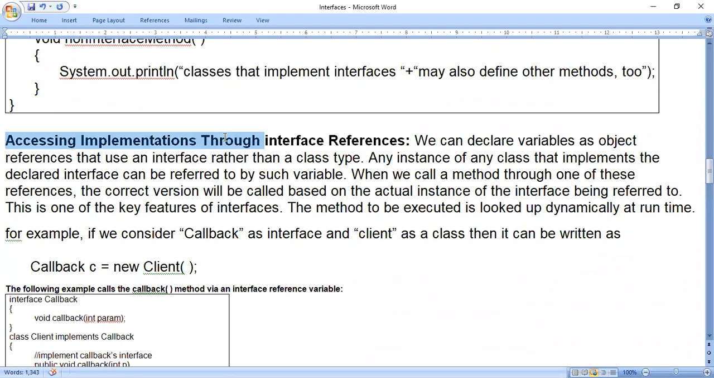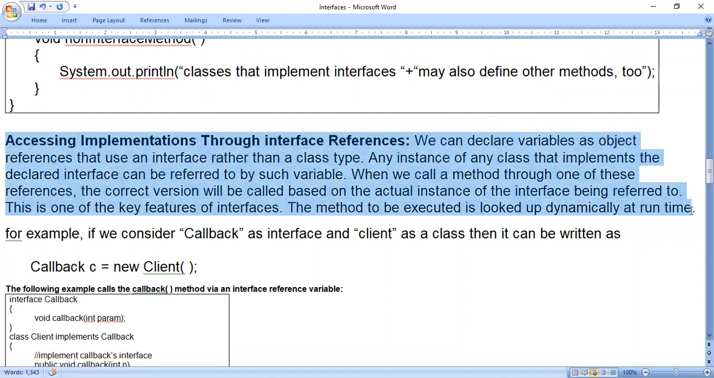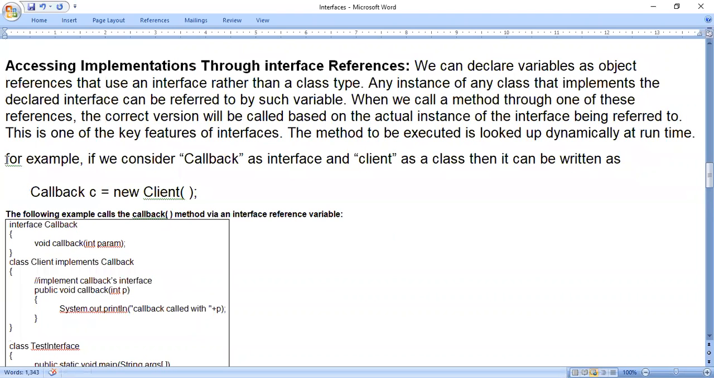So, accessing implementations through interface references. Okay, so we can declare, so we'll go for the example. For example, if you consider callback as an interface and client as a class, then it can be written as shown below.